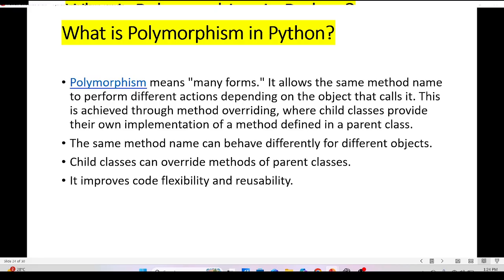This is achieved through method overriding, where child classes provide their own implementation of a method defined in the parent class. The same method name can behave differently for different objects. Child classes can override methods of parent classes. It improves code flexibility and reusability.